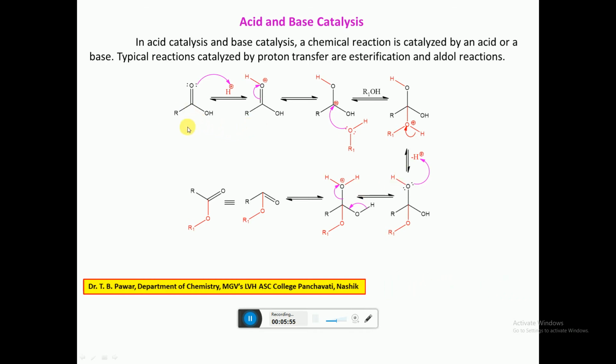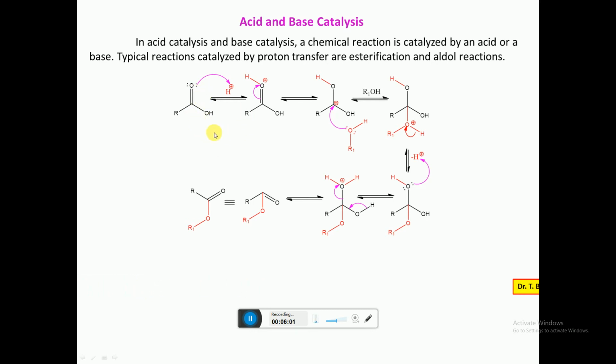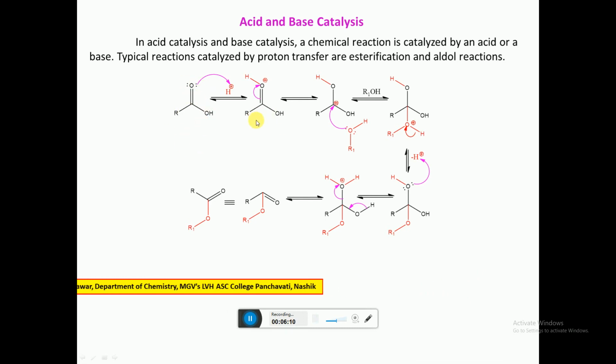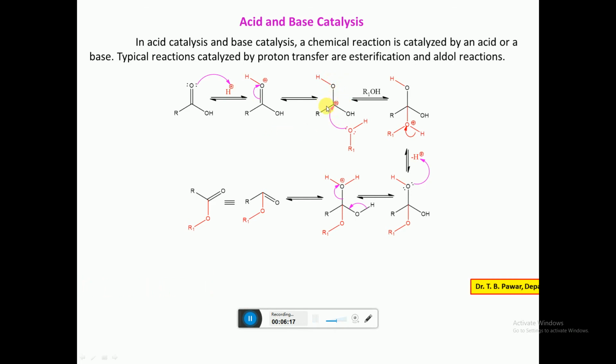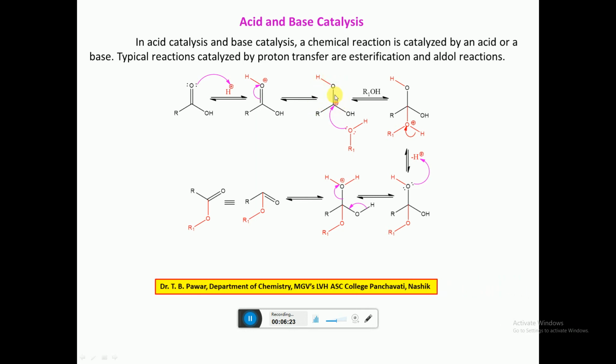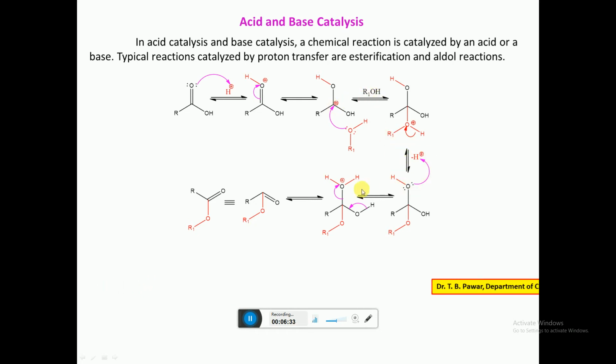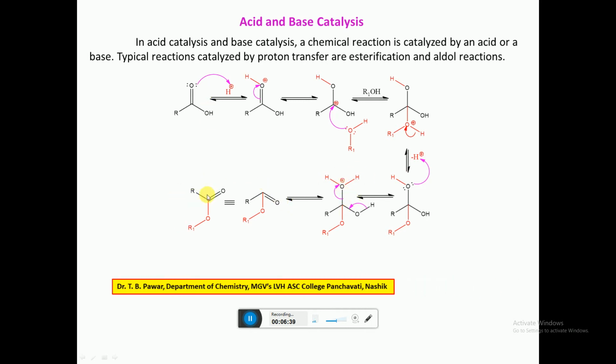Suppose the esterification reaction: in presence of an acid catalyst, the carbonyl oxygen accepts the proton, so the acid first protonates. Because of that, the carbonyl carbon acquires a positive charge and attack of the nucleophile becomes easier and the reaction gets faster. Afterward, proton transfer forms a good leaving group, and finally we get the ester converted into acid.